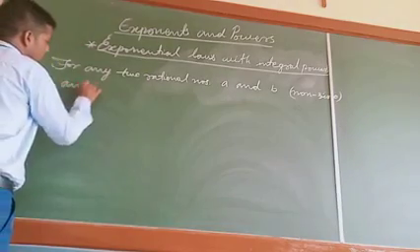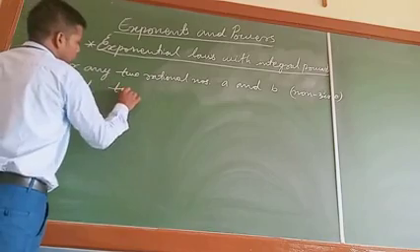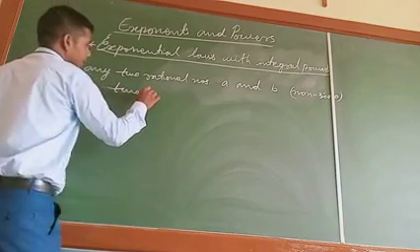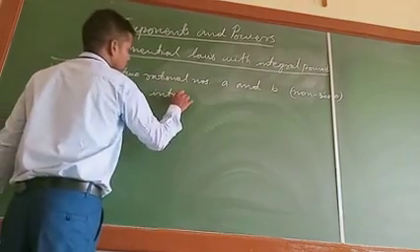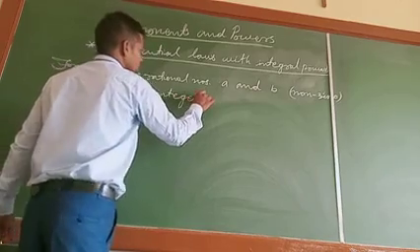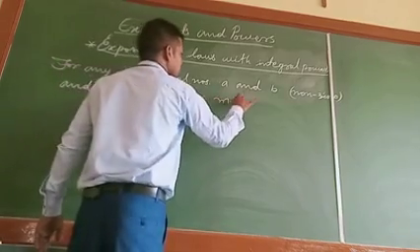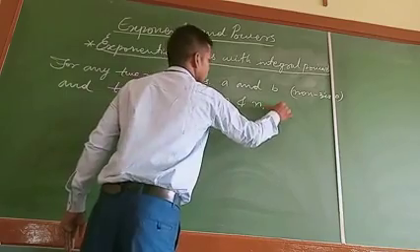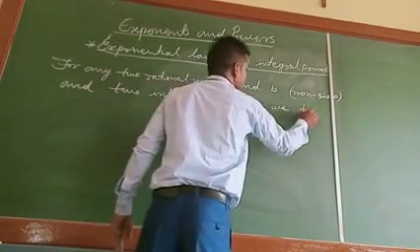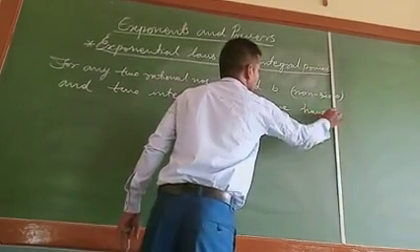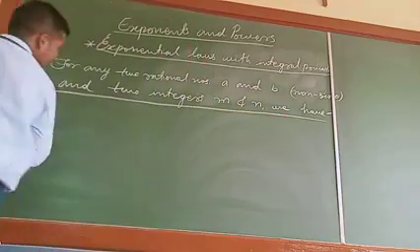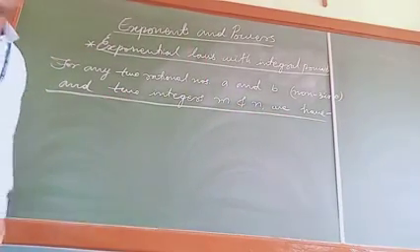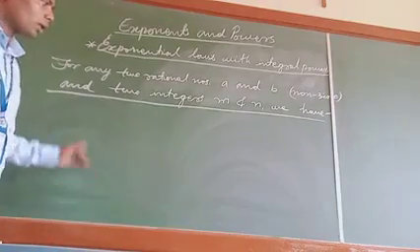So for any two rational numbers A and B non-zero, and two integers m and n, we have the following exponential laws. What are these laws?